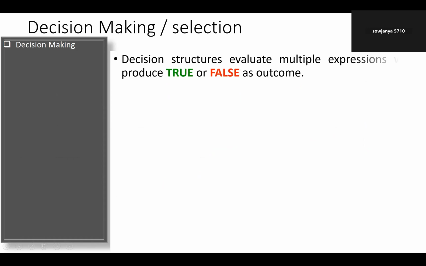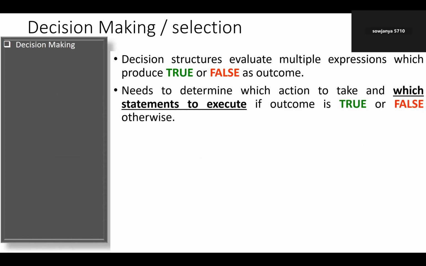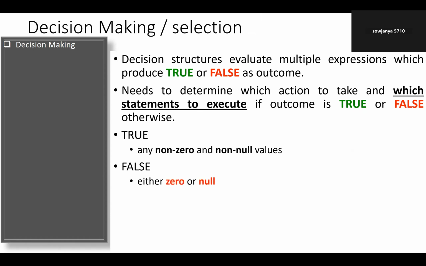So, decision making or selection. The decision structures evaluate multiple expressions and produce either true or false as the outcome. It needs to determine which action to take, that is, which statements to execute. So which one is true, which one is false; based on it, we execute. If true, any non-zero or non-null value is returned. If false, either zero or null is returned. Basically, decision making and the flow graph we discuss.